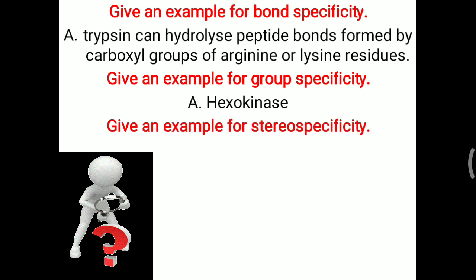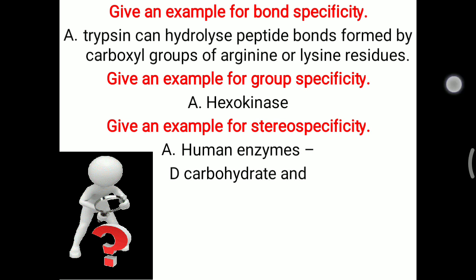Give an example of stereospecificity. All our body enzymes, meaning human enzymes, show stereospecificity: they work on D carbohydrates and L amino acids only. Suppose we take an L carbohydrate and a D amino acid, our body cannot digest that molecule. That is called stereospecificity, shown by our enzymes.